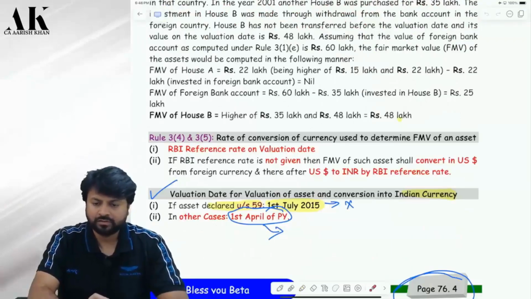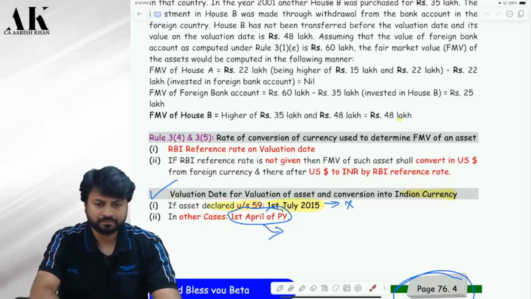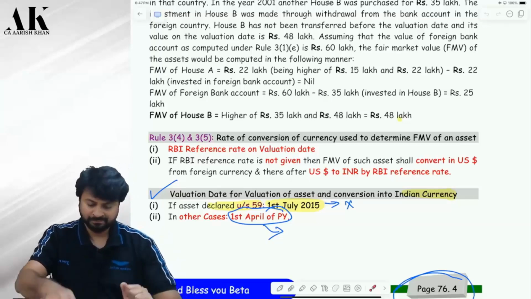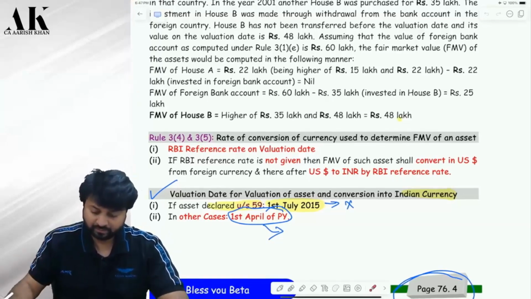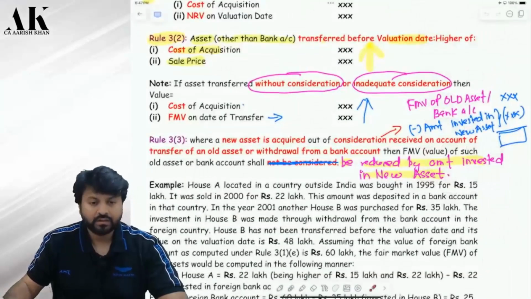So let us continue the discussion which we left in the last class. Pay attention, please, all of you. Black money law. In the last lecture we have done a few things, like how to value the undisclosed foreign asset, right?